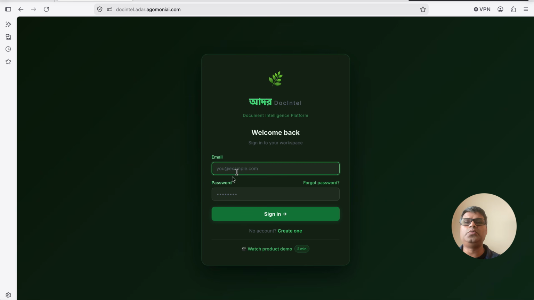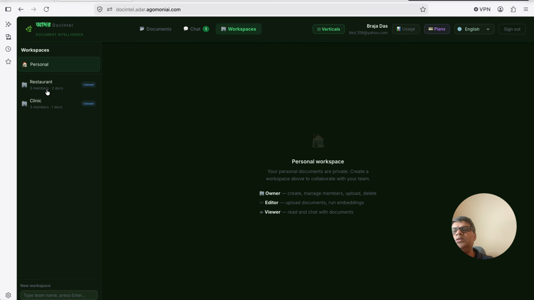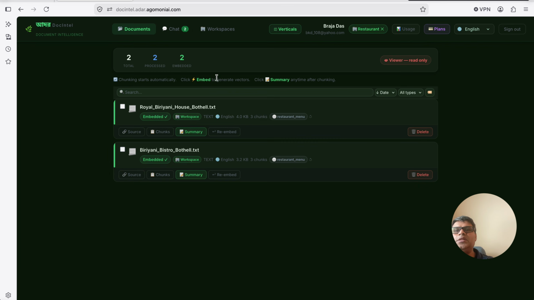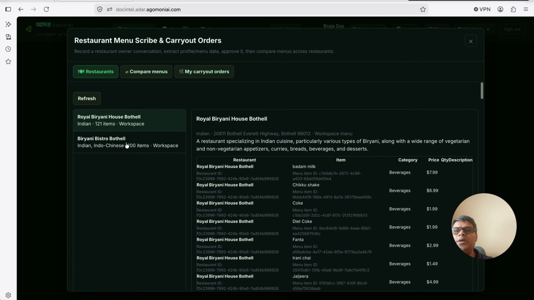Now what I will do is log in as a user. The user has a viewer permission. Because the user has a viewer permission, the user will not be able to see anything at first. They have to go to the workspace and switch into the workspace. Then it will show that this is the workspace the user is in. Then in the vertical menu they click here, so they will see these two menus, right?